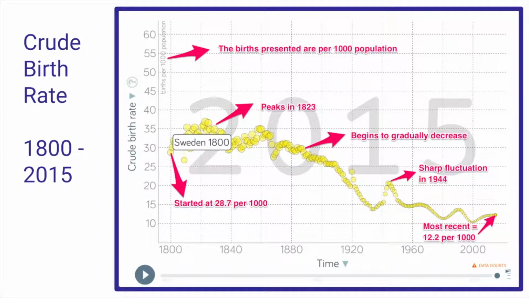The crude birth rate gradually decreases between the years 1825 and 1930. It sharply fluctuates in 1944, which was the year of increased employment in Sweden. Most recently, the crude birth rate remains at 12.2 per 1,000 population.